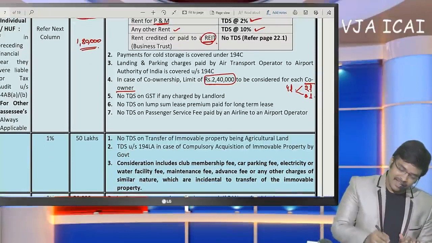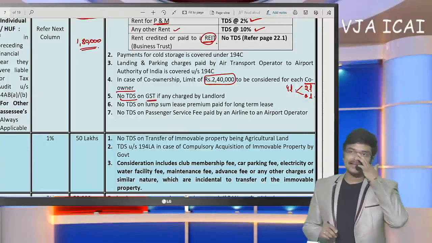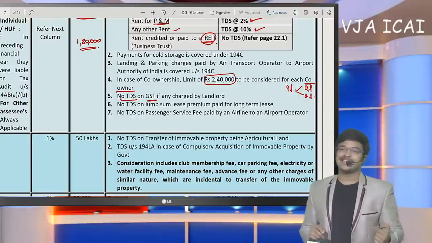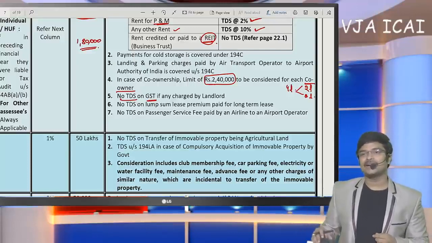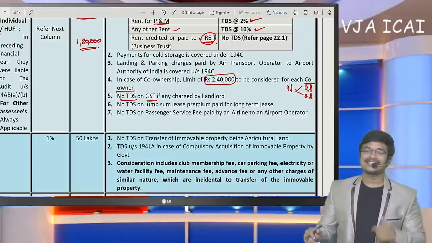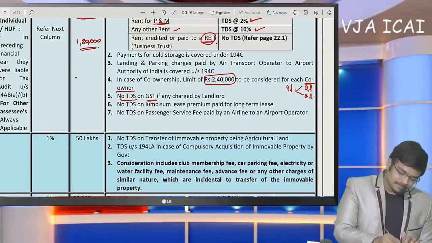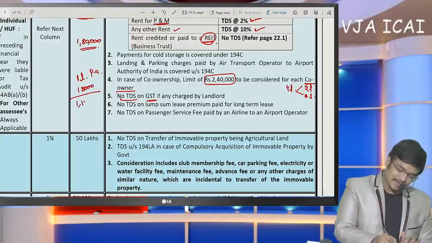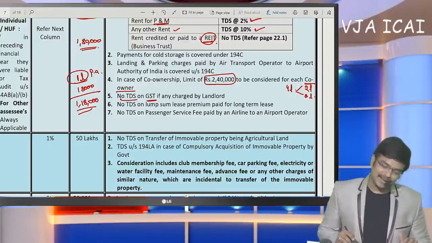Okay. In the same way, no TDS on GST. In the rent amount, the landlord is also going to charge GST. Now practically business rent is liable to GST also. So on the GST amount we need not deduct TDS. Let me take an example: per month rent 1 lakh and GST 18%, 18,000 is collected. On which amount are we liable to deduct TDS? On this 1 lakh amount only. On the GST amount, TDS need not be deducted.